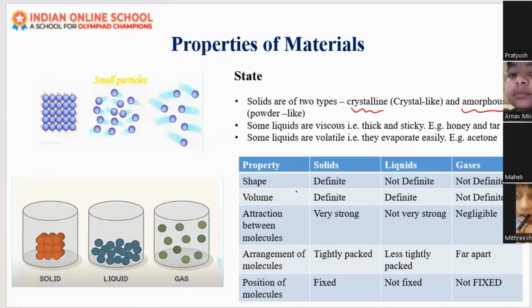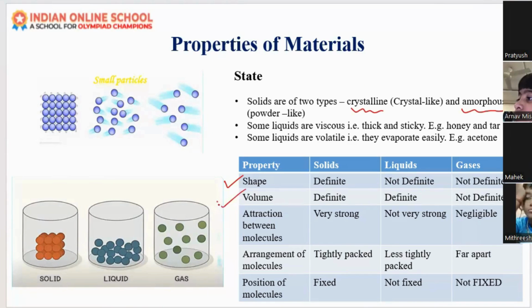Now we will see the properties of the materials. First one is the shape. What about the solid? They have a definite shape, right? And what about liquid? They take the shape of the container. Whenever we pour water in a glass, it will take the shape of the glass. Whenever we pour it in a bottle, it will take the shape of that bottle. They do not have definite shape. And what about gases? They also do not have definite shape.